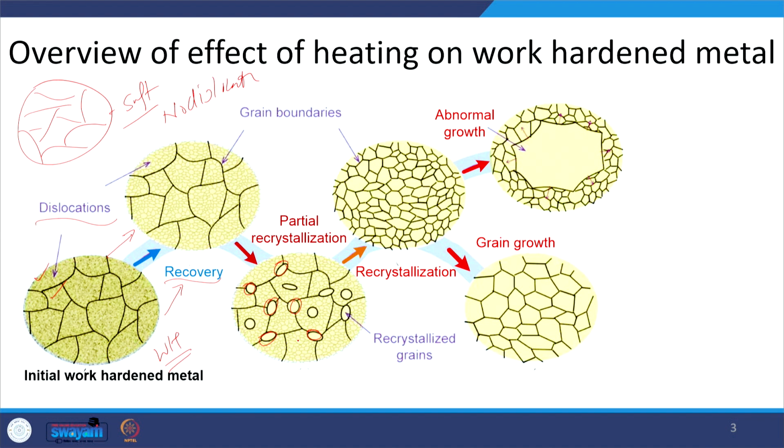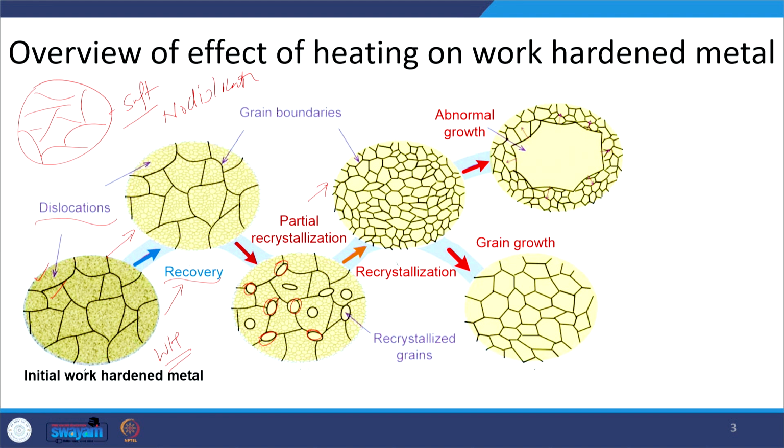Then, if the high temperature is maintained for a longer time, recrystallization proceeds and we find fresh new grains which are free from strain and free from any crystallographic defect.